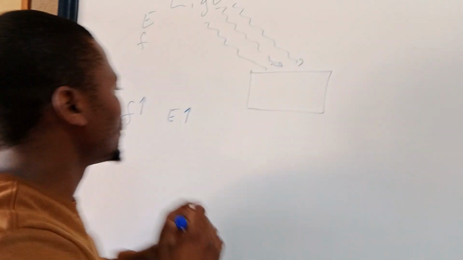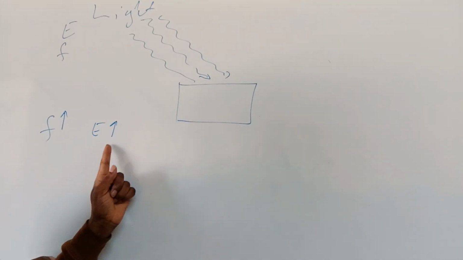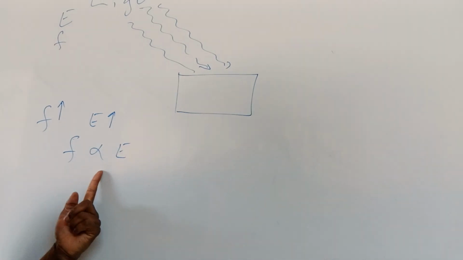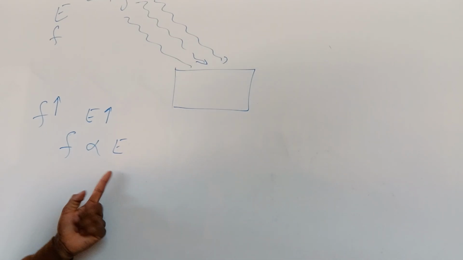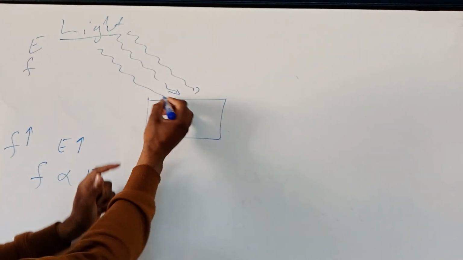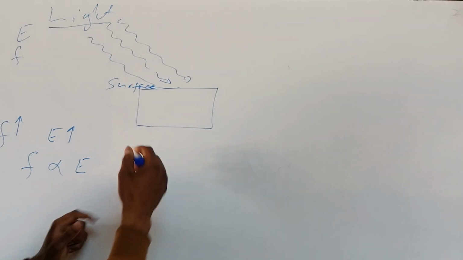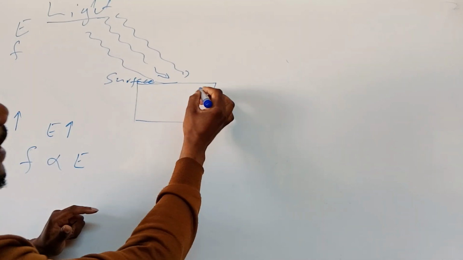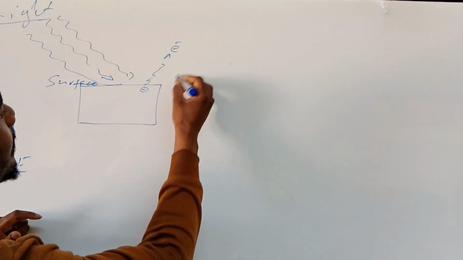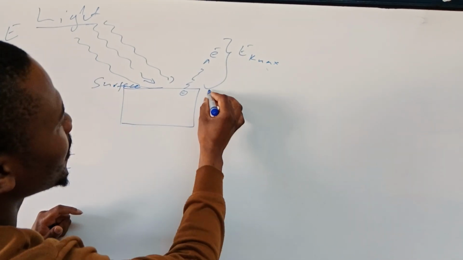Let me repeat. When the frequency is high, also the energy is high. In other words, frequency is directly proportional to the energy. Coming back to this, when this light is incident on this surface, that means the electrons here will be ejected and will have a maximum kinetic energy.